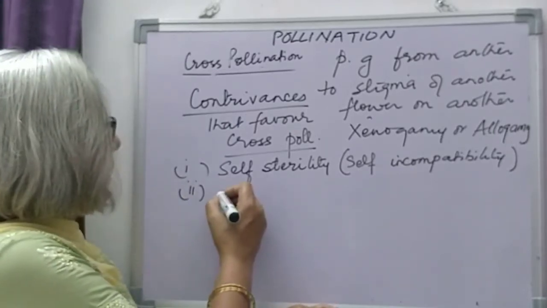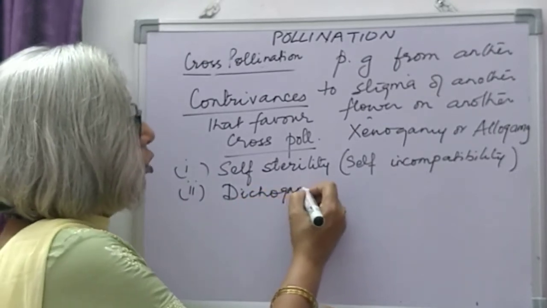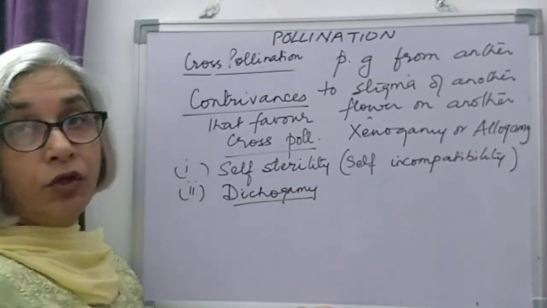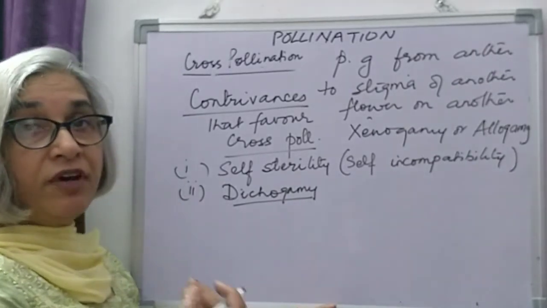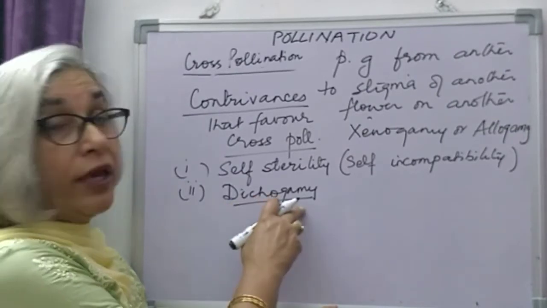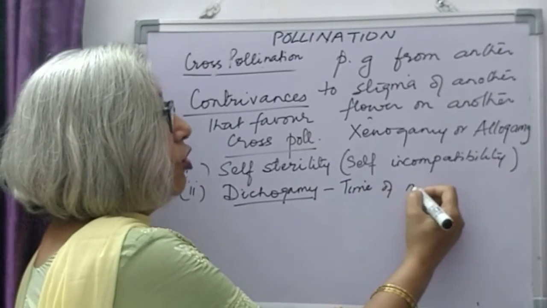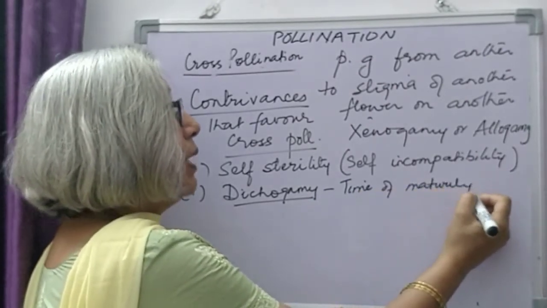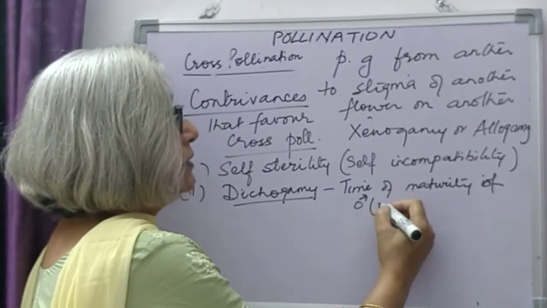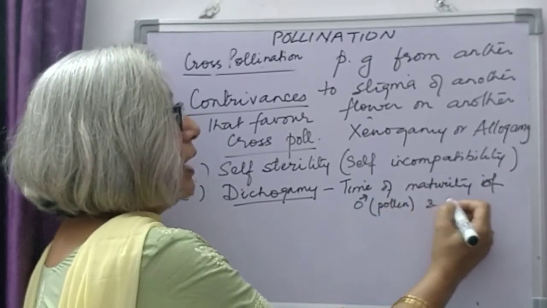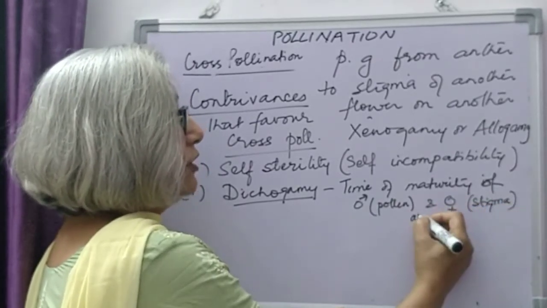Second, let us say, is that the maturity time of the anther to shed the pollen and for the stigma to become receptive are different. We call it dichogamy. That is, time of maturity is different for the male and the female parts. Time of maturity of male, that is the pollen, and female, that is the stigma, are different.